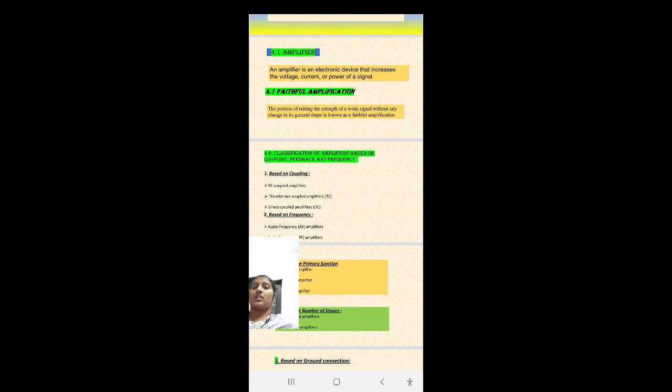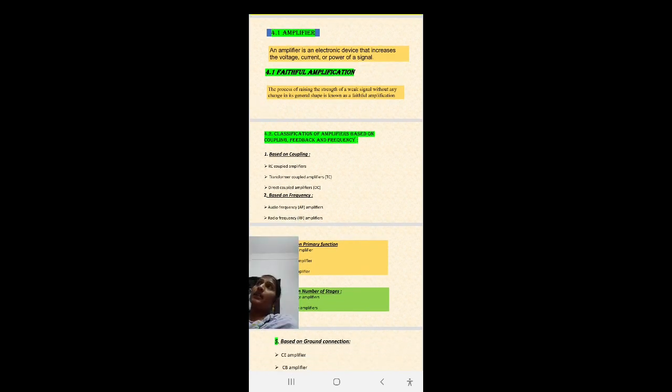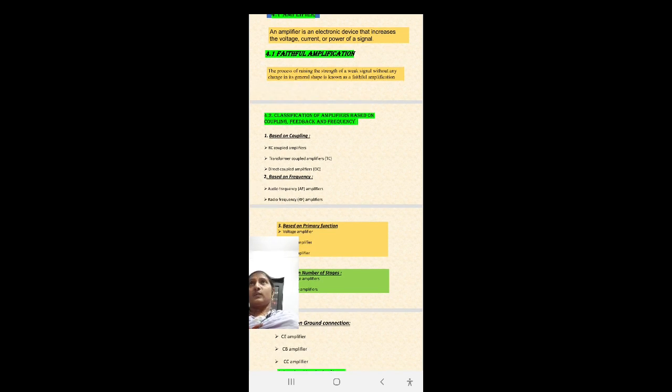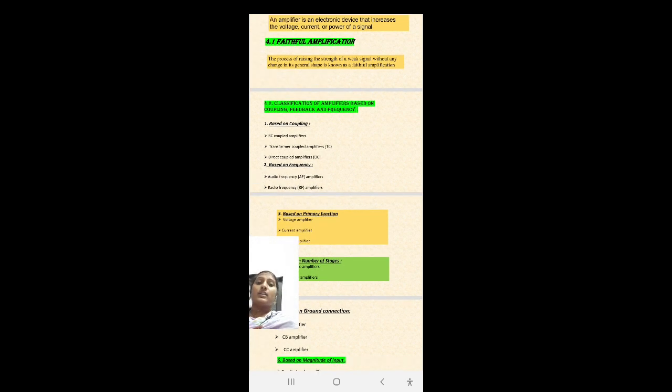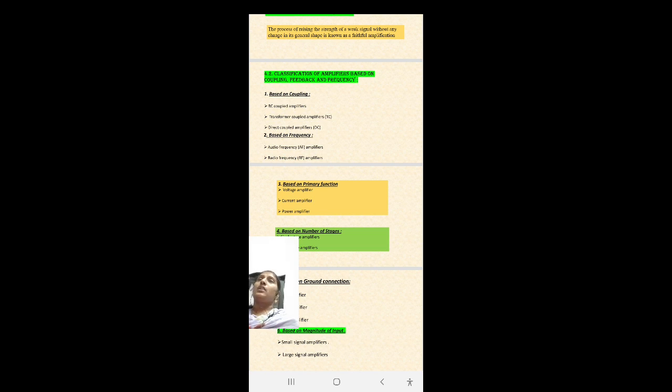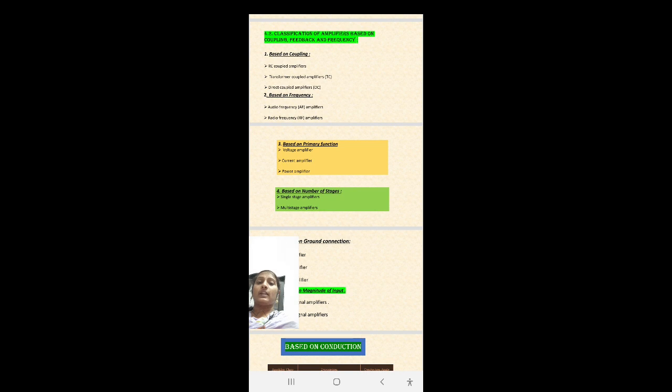And while coming to the classification, based on coupling, the amplifiers are classified into three types: RC coupled amplifier, transformer coupled amplifier, and direct coupled amplifier. And based on frequency, audio frequency amplifier, radio frequency amplifier. Okay. And based on primary function, voltage amplifier, current amplifier, as well as power amplifier.